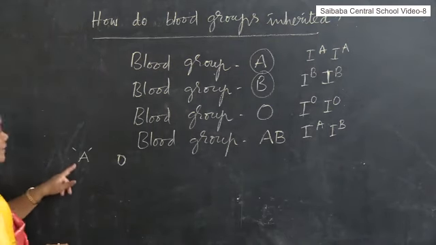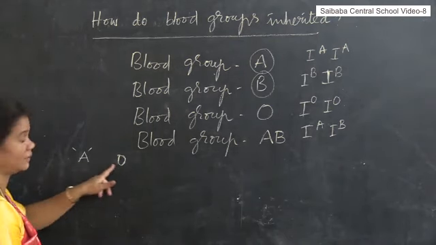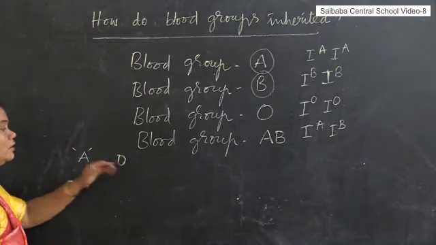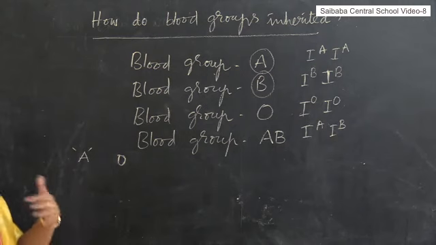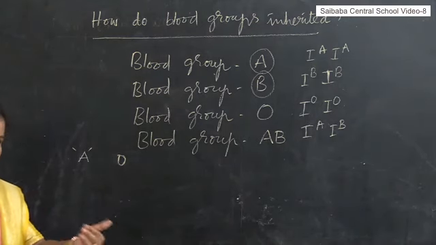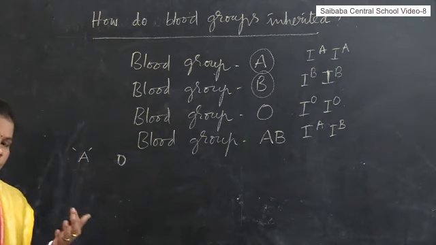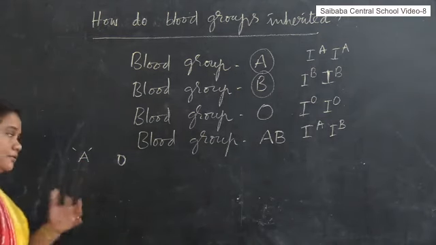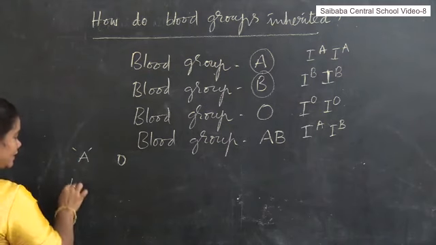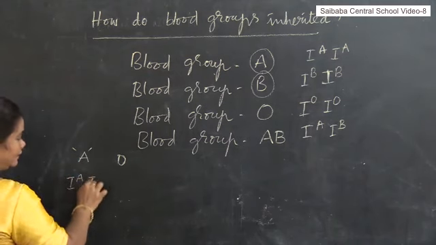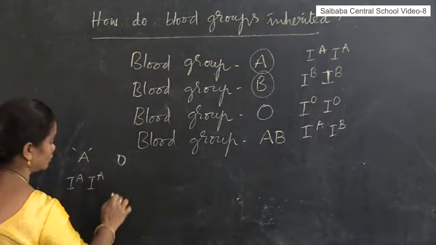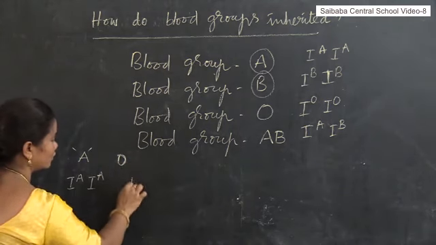So a man with A blood group married a woman with O blood group. What type of blood group will their children get in the upcoming generation? We are going to see now. What is the genotype of blood group A? IA IA. What is the genotype of blood group O?